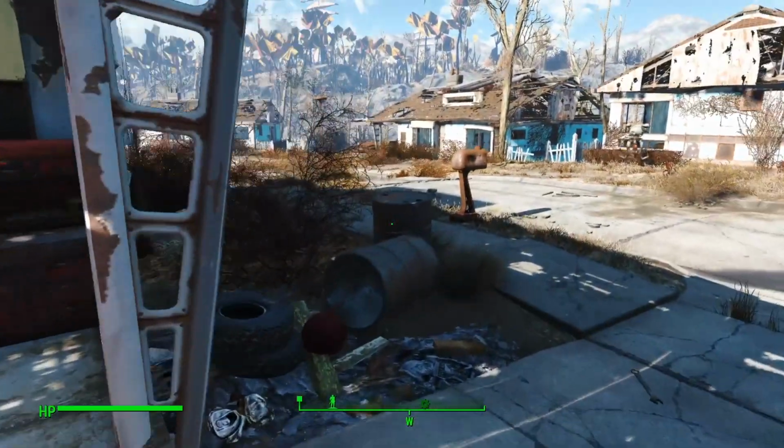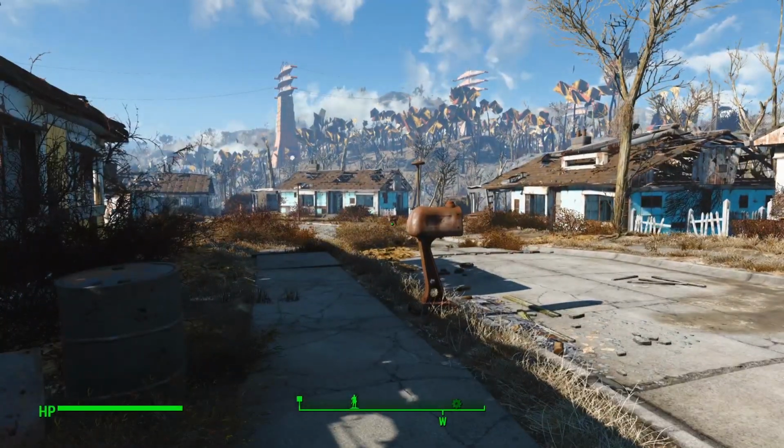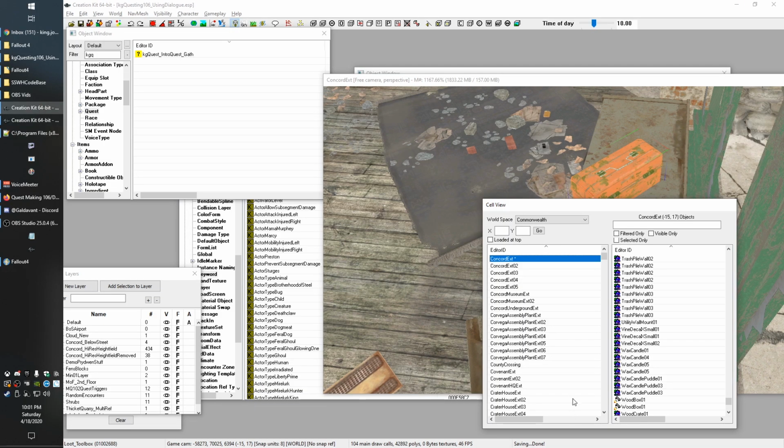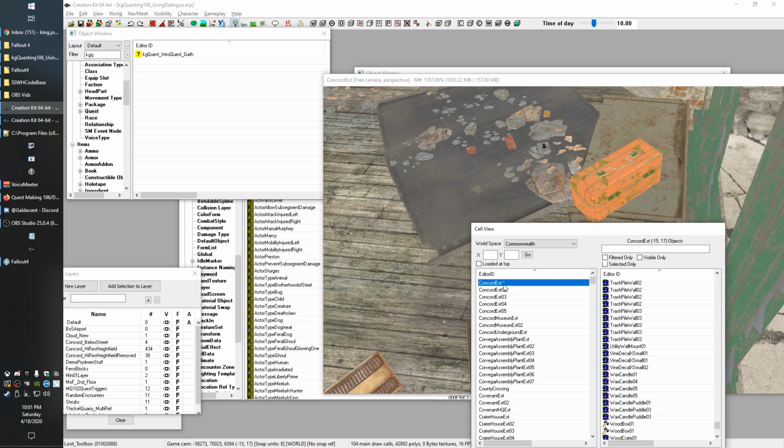There we go. Okay, and now I'm going to show you guys some of my favorite console commands. So we need to get over there and test this. A couple ways we could do this. One is you could use the command COC and then the cell name, and you can actually find the cell name. Where's the CK here? The thing we clicked on right here, this little section, the cell view, the cell names you can COC to are listed right here. You can just type that in.